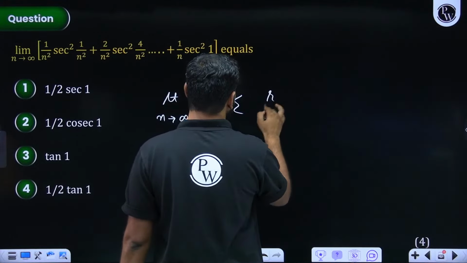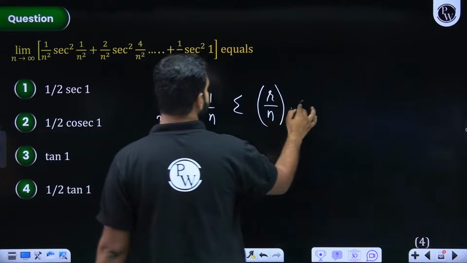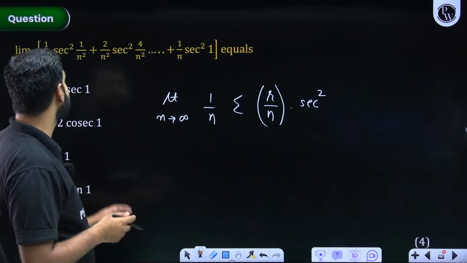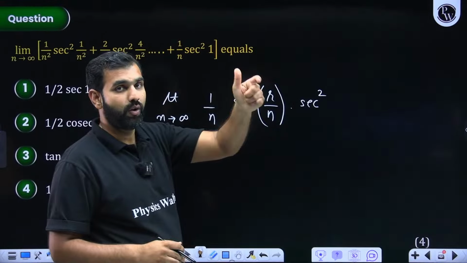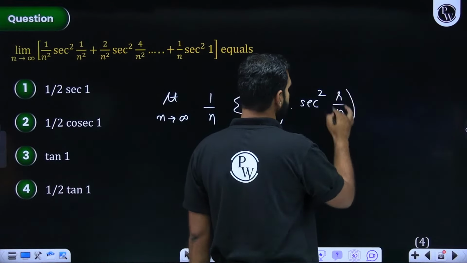I hope you all are listening and understanding. Summation of r by n into sec square. Now this sec square comes with something more interesting. What is that? Please pay attention to this. This comes with 1 by n square, then 4 by n square. So this is 1 by n whole square, 2 by n whole square. So this is r by n whole square.